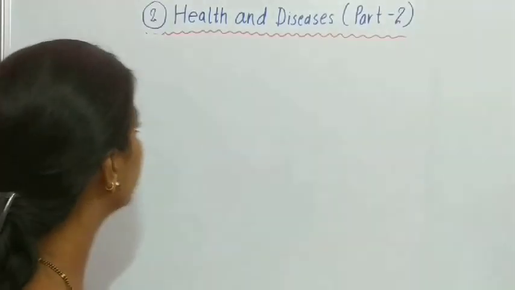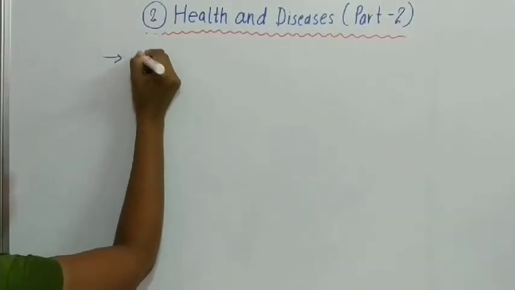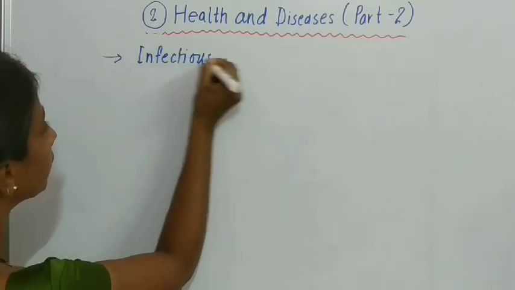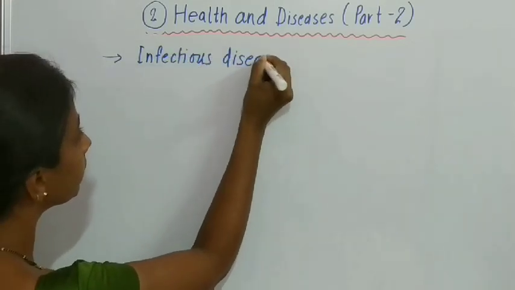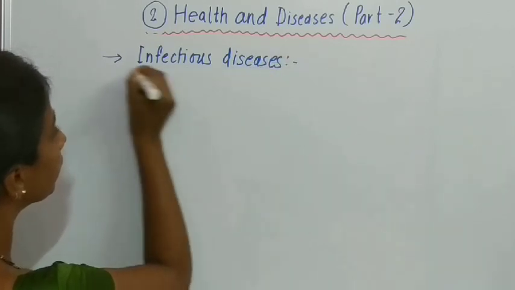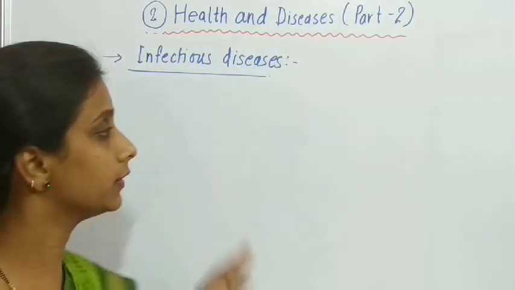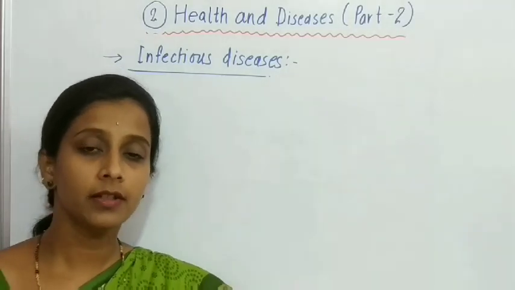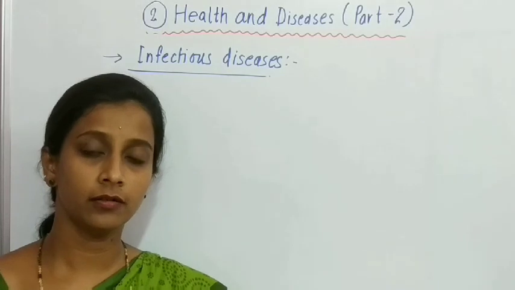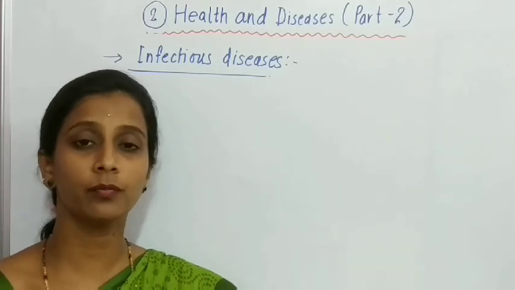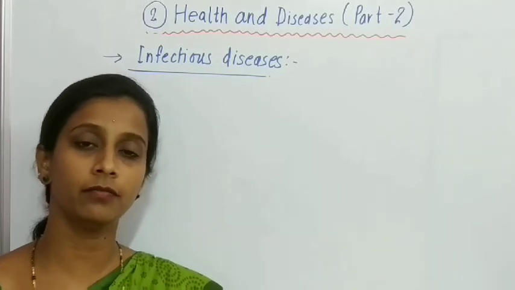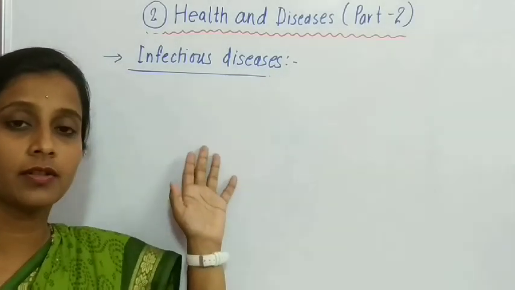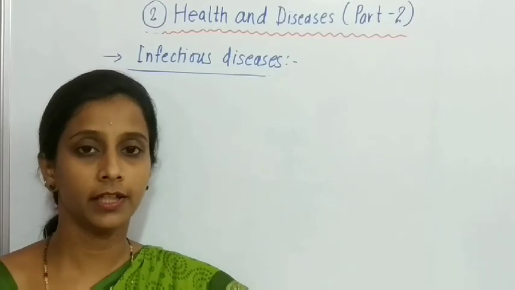So our first point is infectious diseases. So students, these infectious diseases are a type of acquired diseases, means the diseases that occur after the birth of any person. They are called acquired diseases, and infectious disease is a type of those acquired diseases.